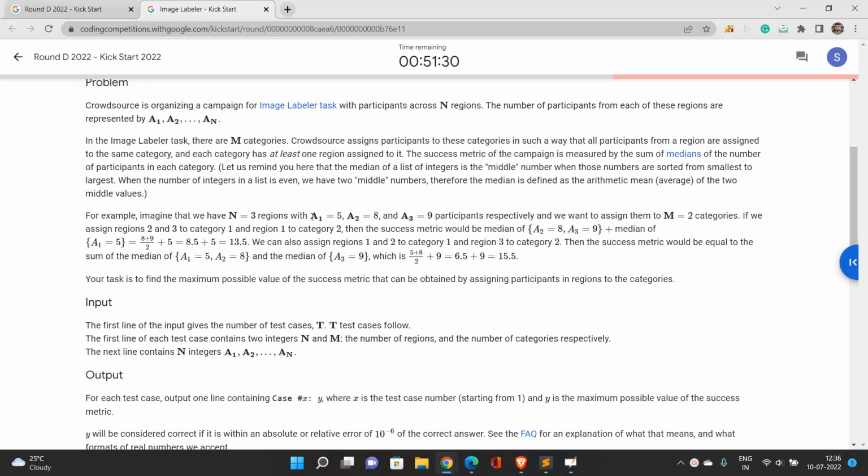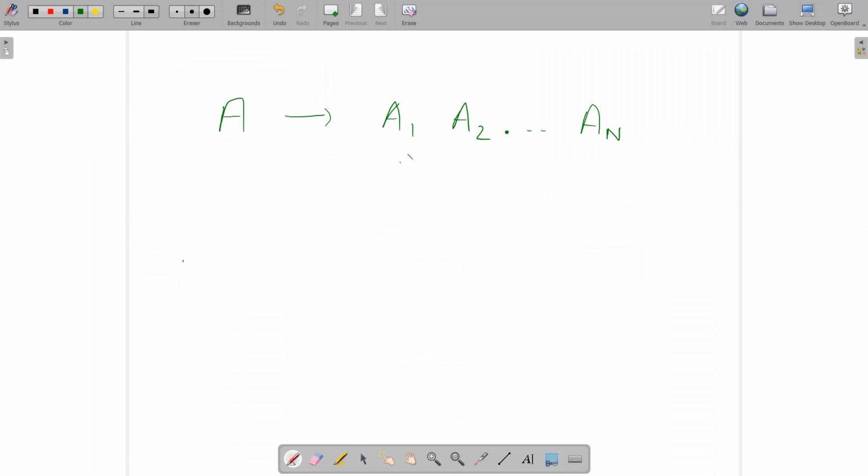In the image labeler task, there are m categories. Crowdsource assigns participants to these categories in such a way that all participants from a region are assigned to the same category, and each category has at least one region assigned to it. Okay, so there will be m categories. Let's denote the categories as b1, b2, and it goes up to bm.